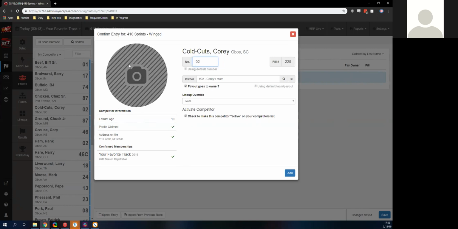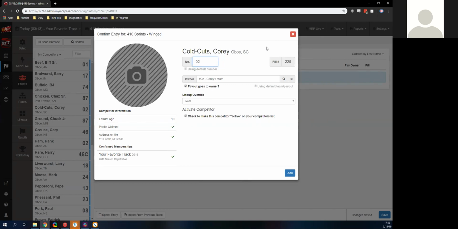So it will show that information off. I know a lot of you, this isn't your first year doing this, so you know kind of where it's going, but you never know. I just like to say all that. So we have our driver here. I just picked him off the list, but we have our driver. Looks like his default number is 02. I drew a number for him. It's 225, is what it looks like it drew for him.